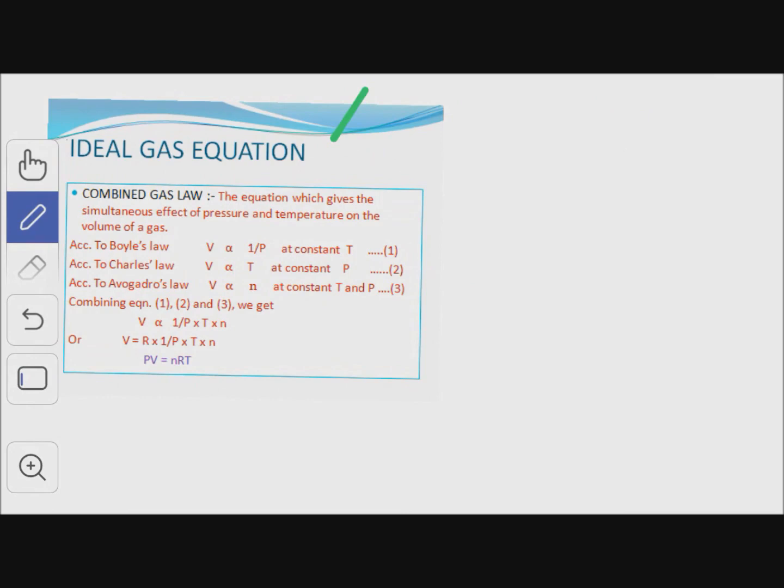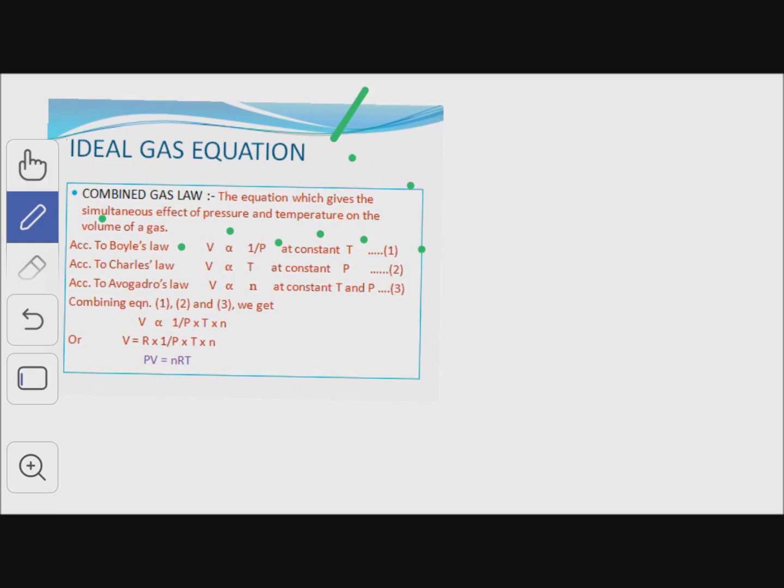This is the ideal gas equation or combined gas law, in which we combine the gas laws, and the equation which gives the simultaneous effect of pressure and temperature on the volume of the gas is called the ideal gas equation or combined gas law. It means it gives the relationship between pressure, temperature, and volume of the gas. First, according to Boyle's law, V is inversely proportional to pressure at constant temperature.